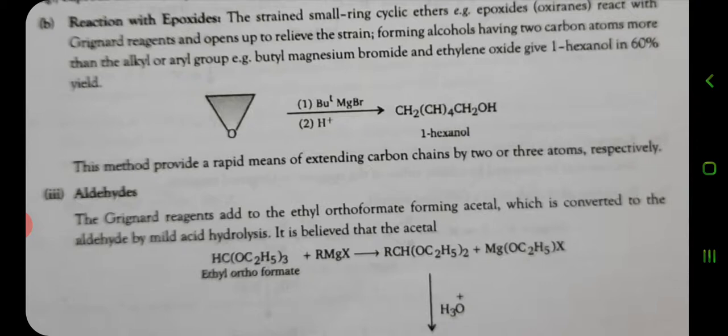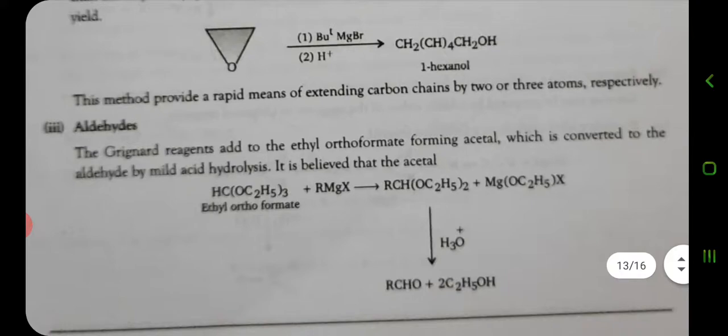When aldehydes are prepared, the Grignard reagent adds to the ethyl orthoformate forming an acetal, which is converted to the aldehyde by mild acid hydrolysis. The reaction is very useful when the direct methods are unsuccessful.